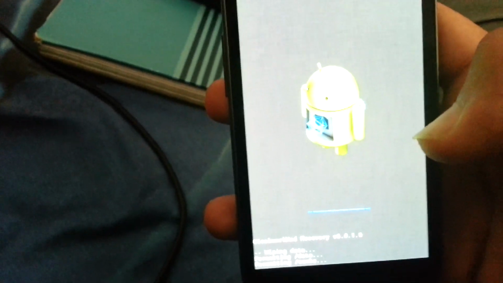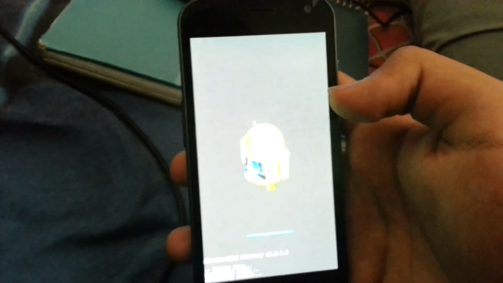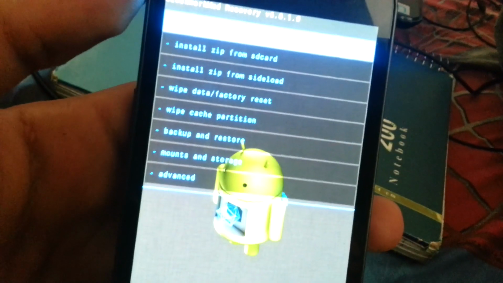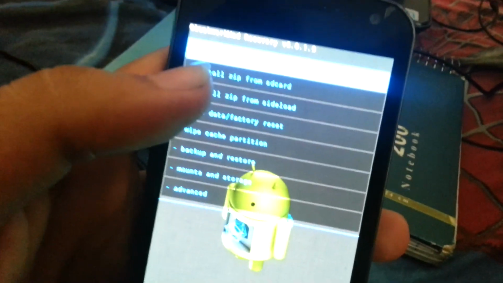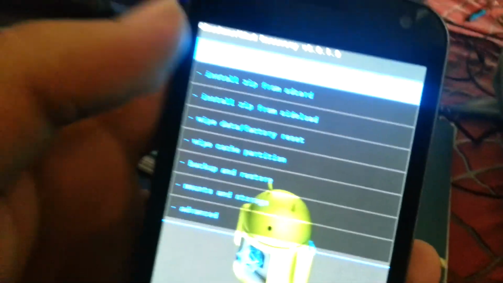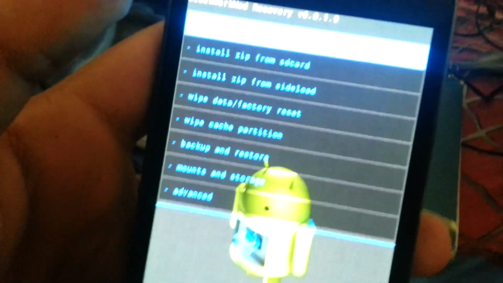You just have to. Oh my god, can't it focus my camera? So sorry guys, I ran out of memory for my camera. I think that was the reason for all the lagginess of the video.